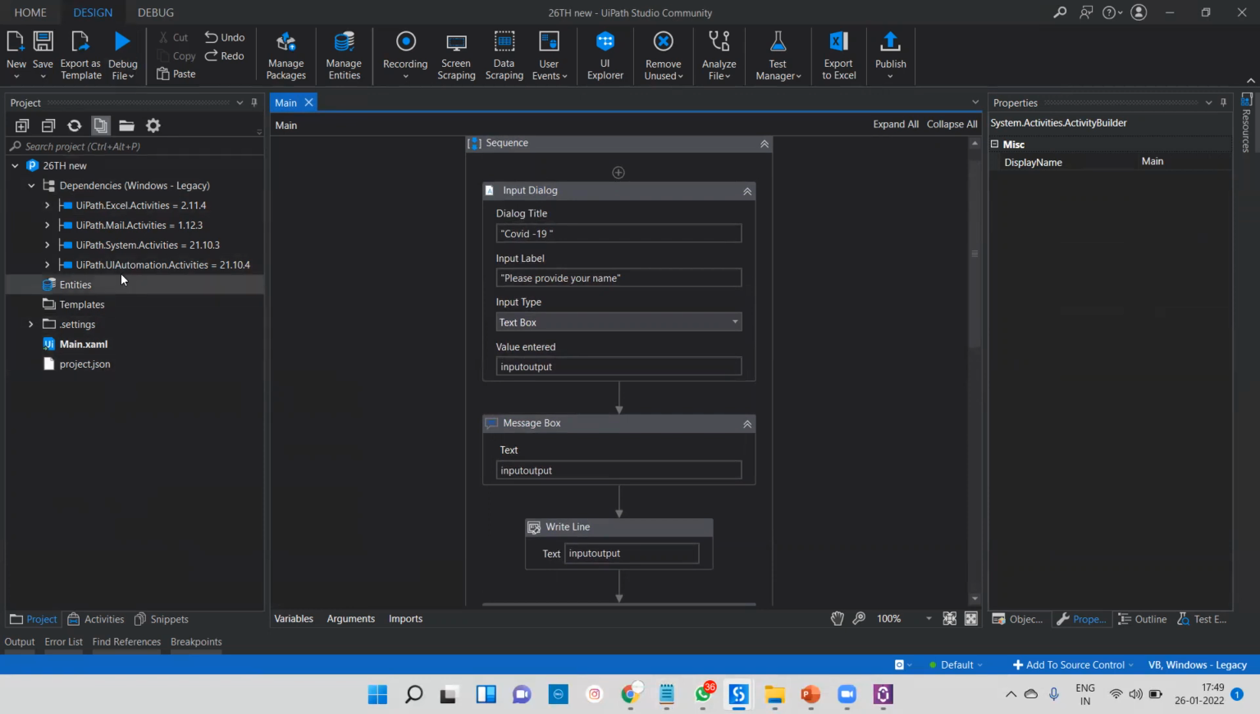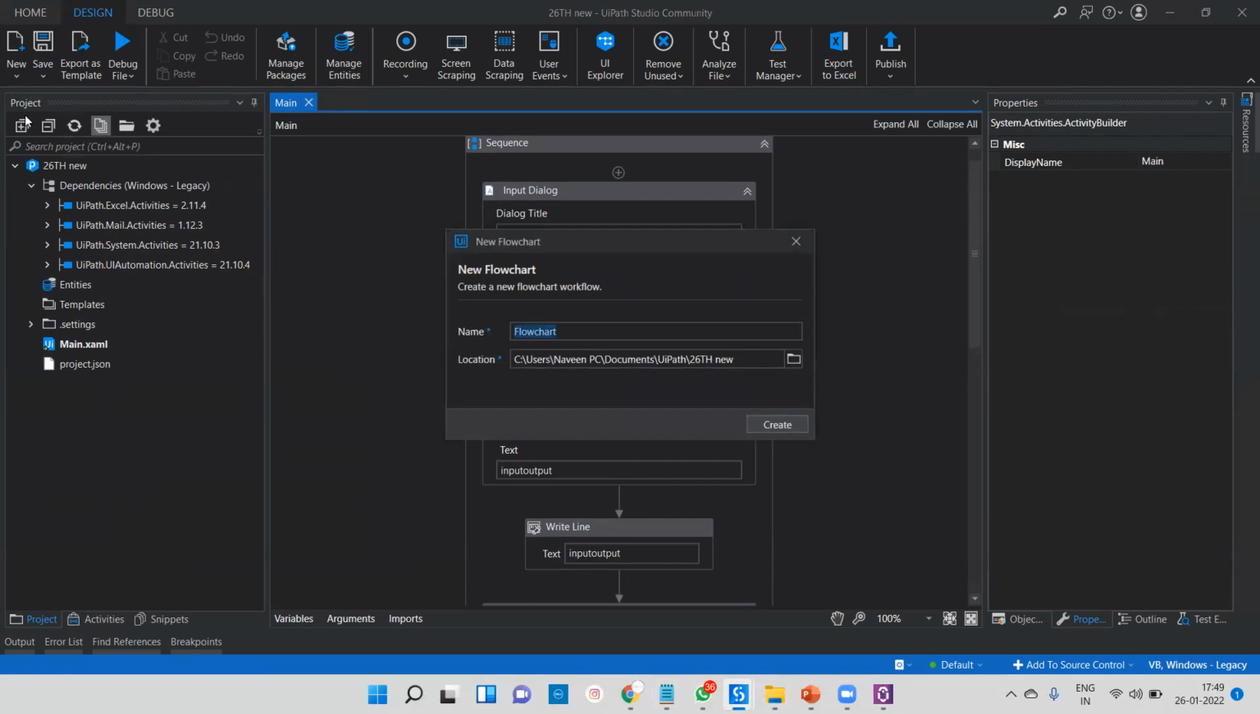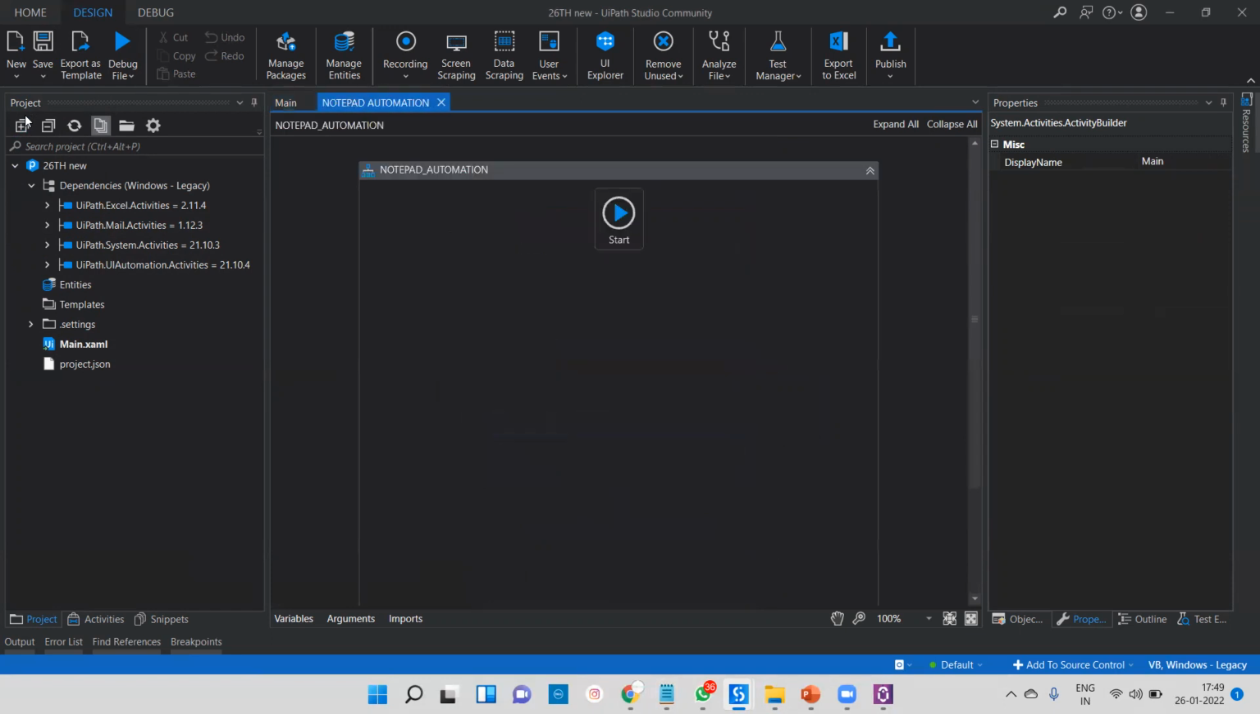What we'll do, we are going to create one new program. For that we have to click on new, and you have to take this thing called flowchart. Okay, flowchart sequence, I will tell you, don't worry for that part. Notepad automation. Okay, first we'll understand the process.